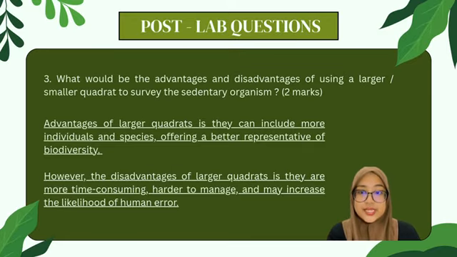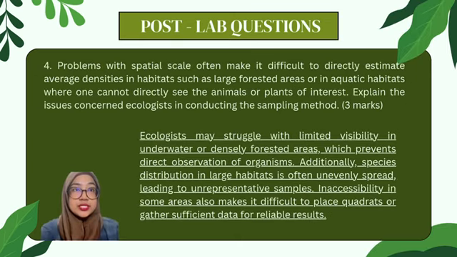The advantage of a larger quadrat is they can include more individuals and species, offering a better representation of biodiversity. However, the disadvantage of a larger quadrat is they are more time-consuming, harder to manage, and may increase the likelihood of human error. Additionally, species distribution in a large habitat is often unevenly spread, leading to an unrepresentative sample.